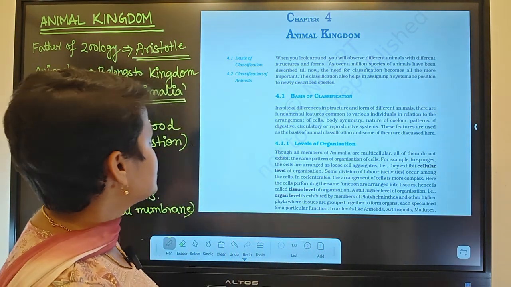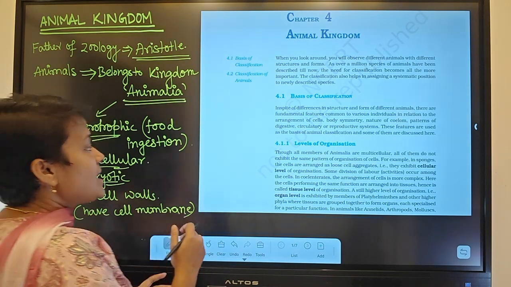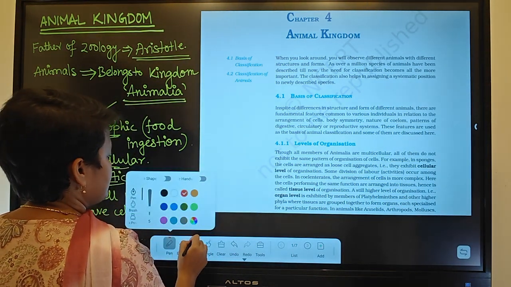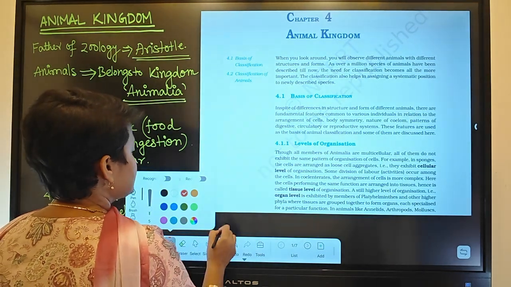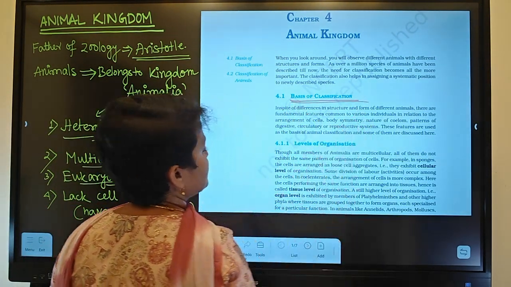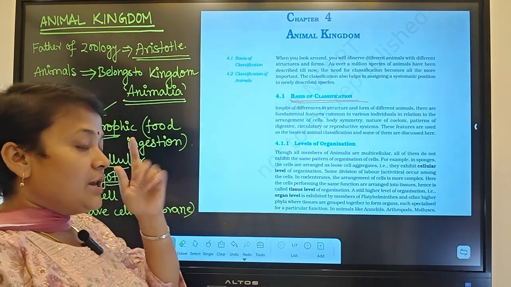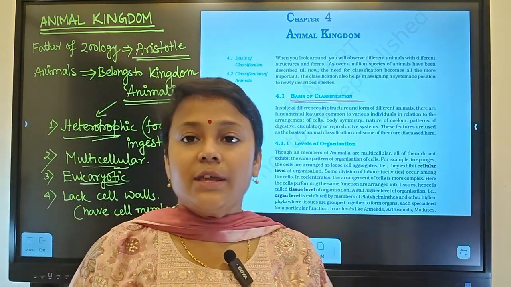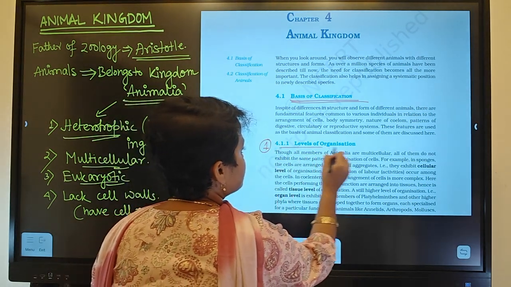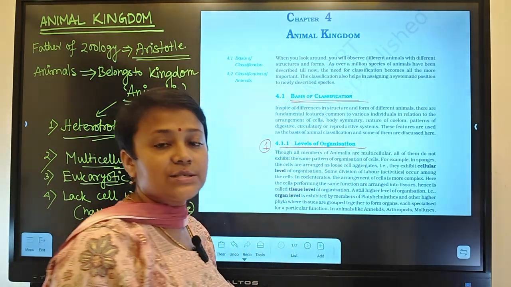So what are those? First we have to know about the basis of classification. Let's discuss as per the NCERT. Now, the first basis of classification is level of organization.